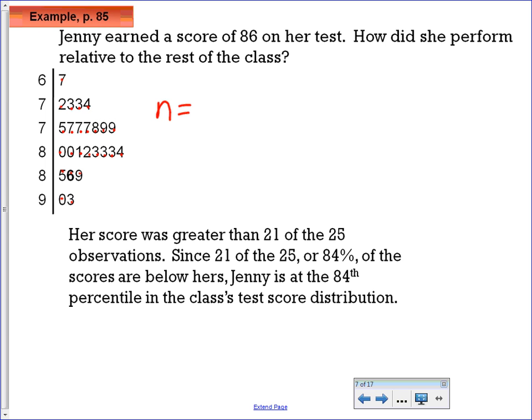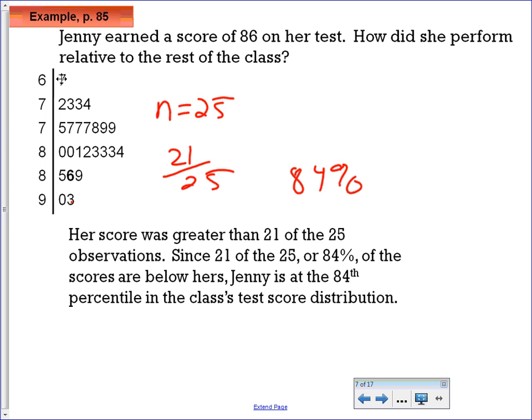The class has 25 people in it. Now, she beat 21 people. Right? You don't count yourself. You only count the people that scored lower, and so she got a 21 out of 25, or around 84%, so she would be the 84th percentile.